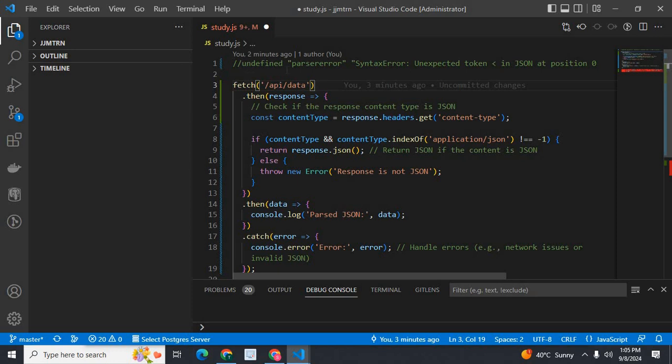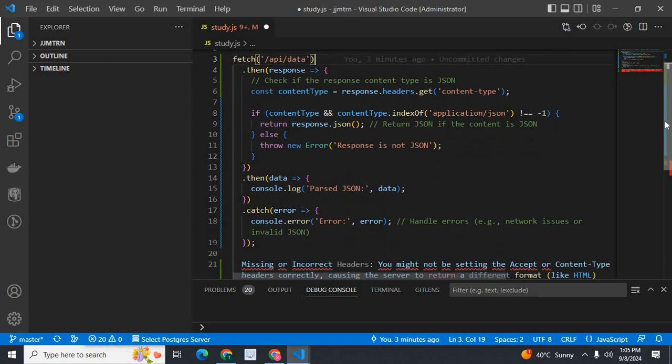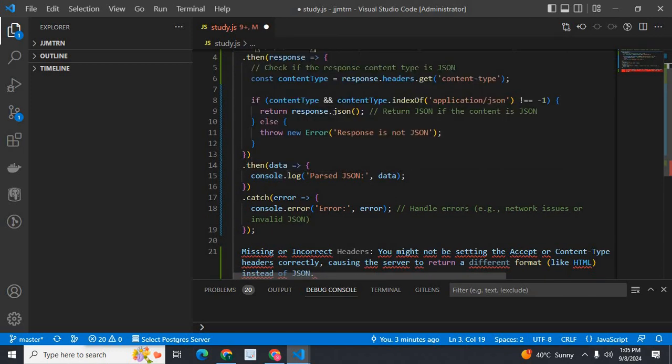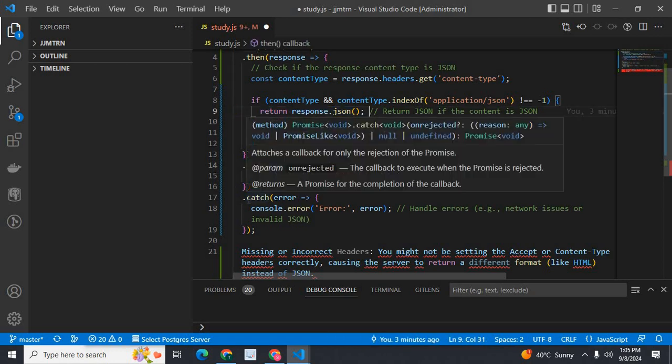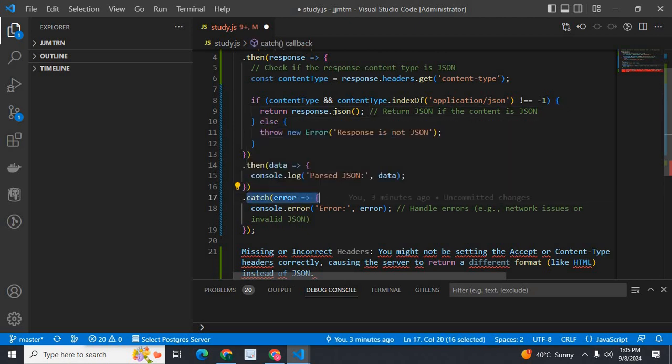So in this case, we will get the error undefined, parser error, syntax error, unexpected token in JSON at position 0. The remaining code will be the normal code. Then data, console.log the parsed JSON, we will get the data if our response is JSON. Otherwise, we will catch it and log the error. Handle errors, for example network issues or invalid JSON.